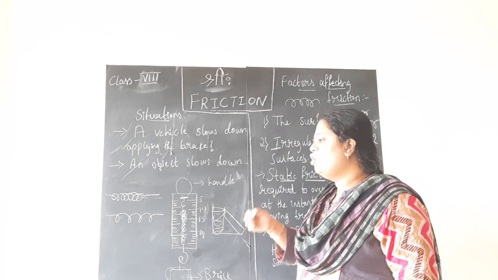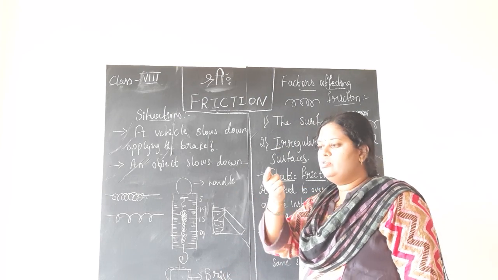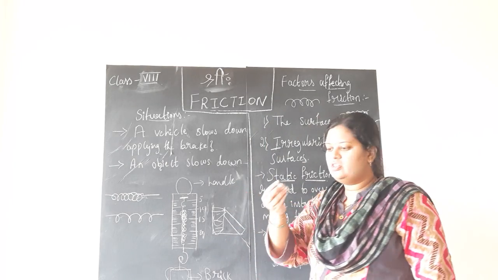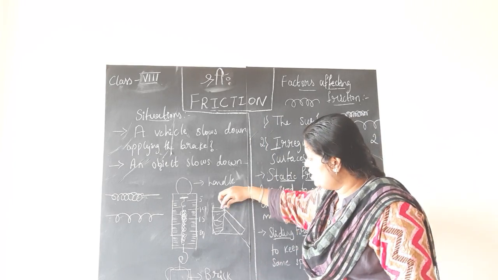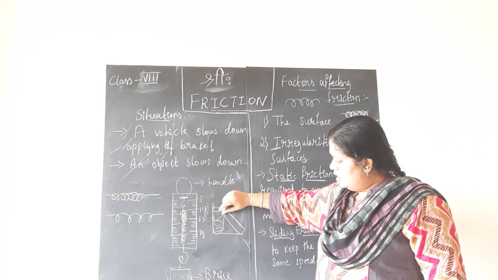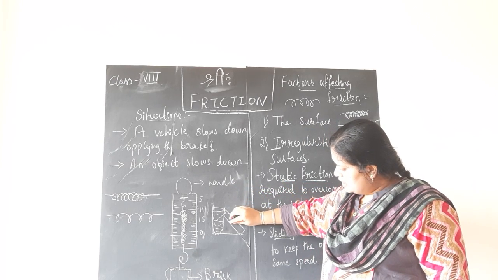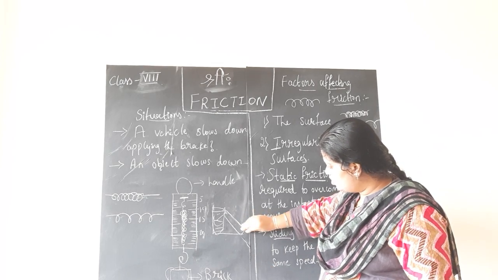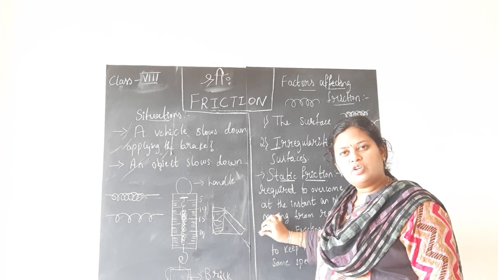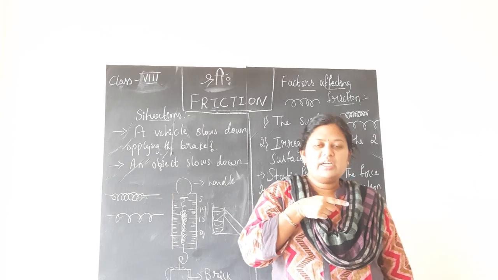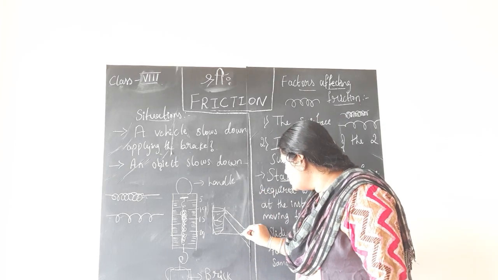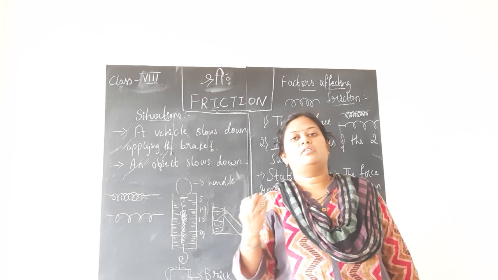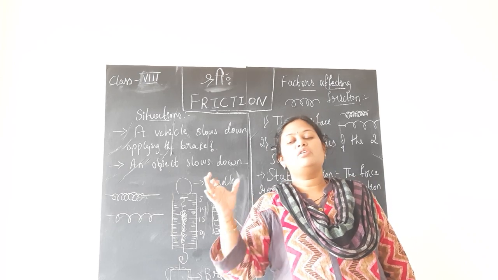Now just drop a pencil cell, which you use for the torch, for the TV remotes and all. Imagine this chalk itself as the pencil cell. Just leave it to roll like this on the inclined plane. When it rolls and comes down, children, wherever it comes and stops on the table, note down the distance from this inclined plane to where this cell stopped moving.